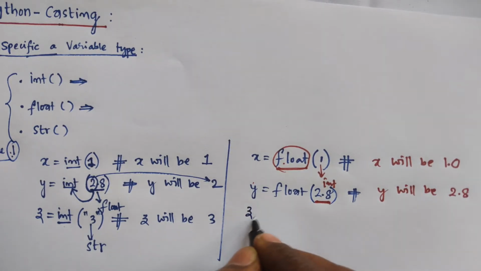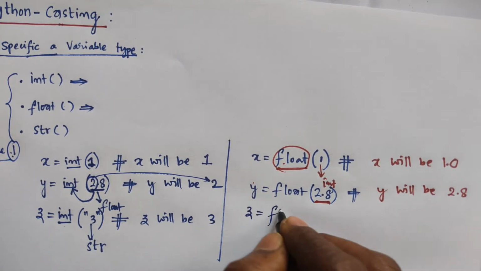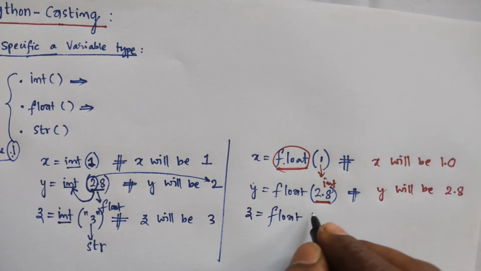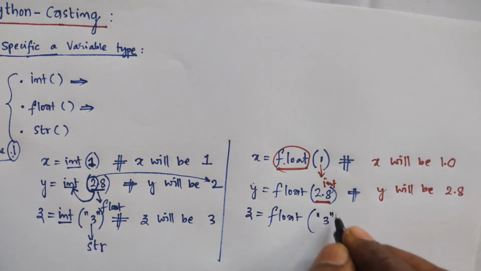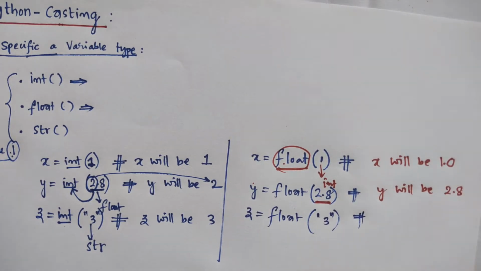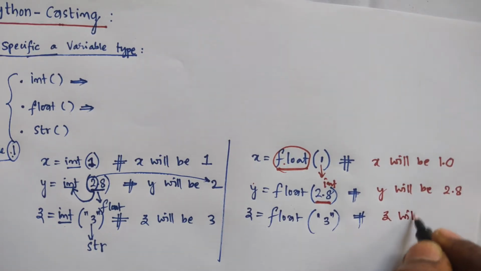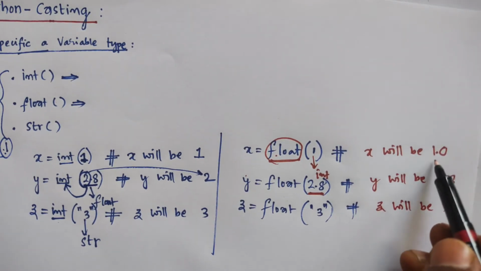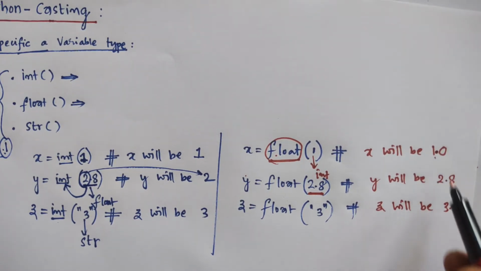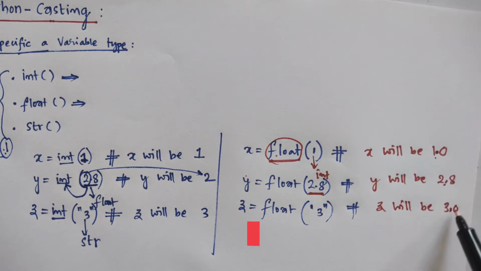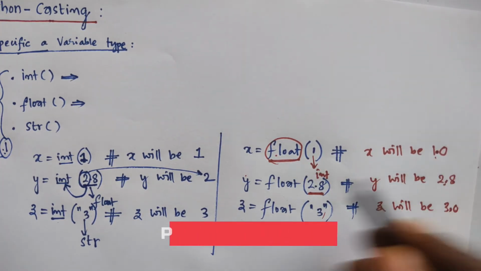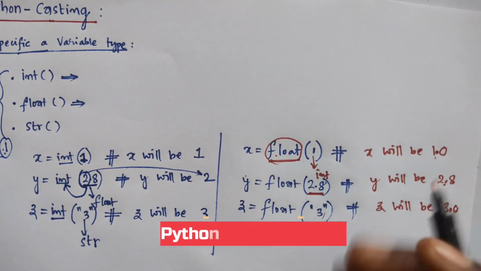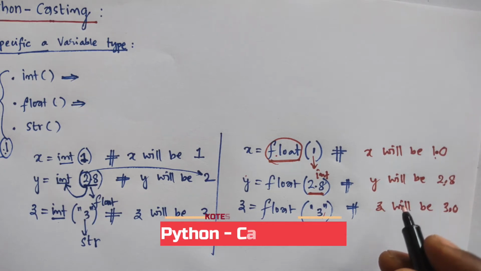And the third example is z is equal to float of 3 in double quotation, we are applying the integer 3, then z will be 3.0. If you observe all the responses here, 1.0, 2.8, 3.0, whatever the data you have, the total data can be converted into float form.